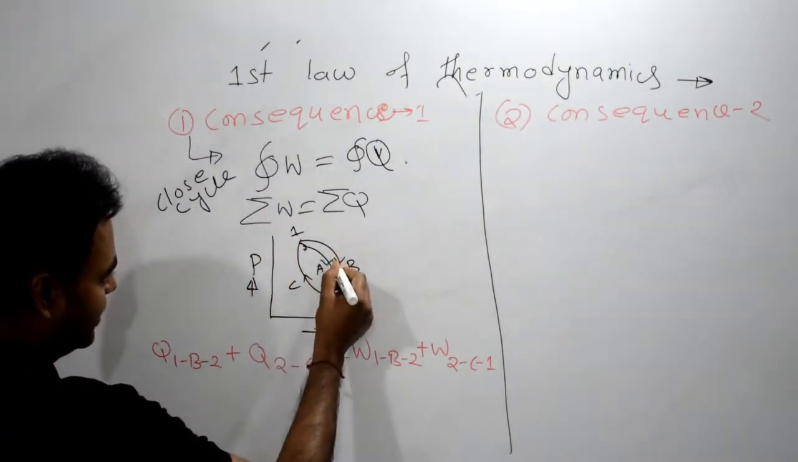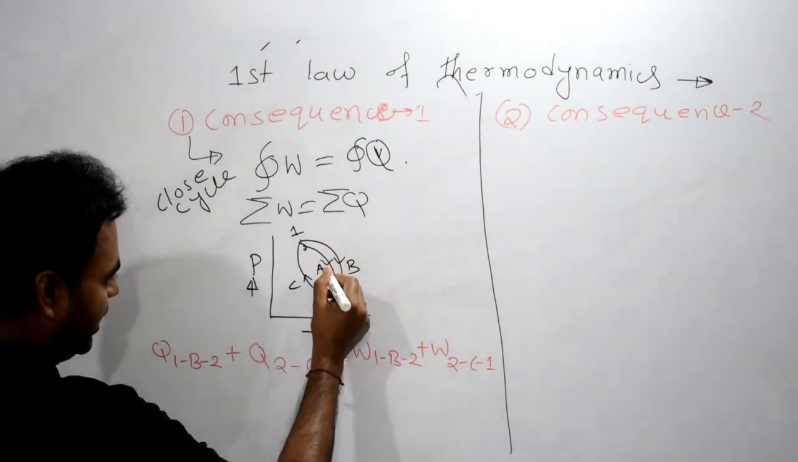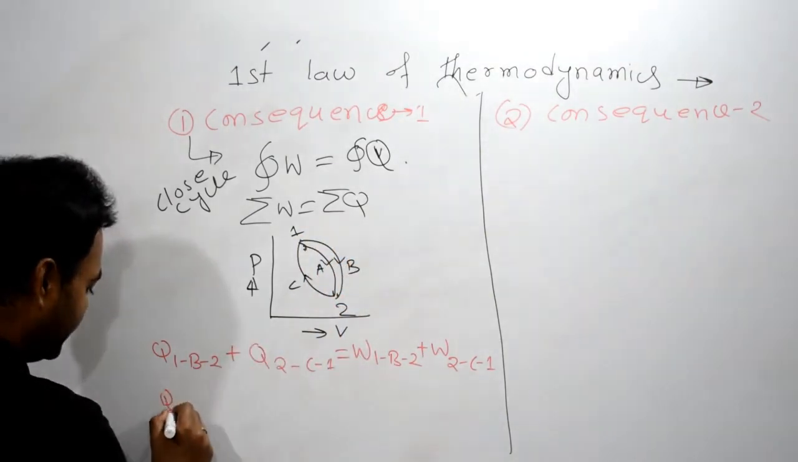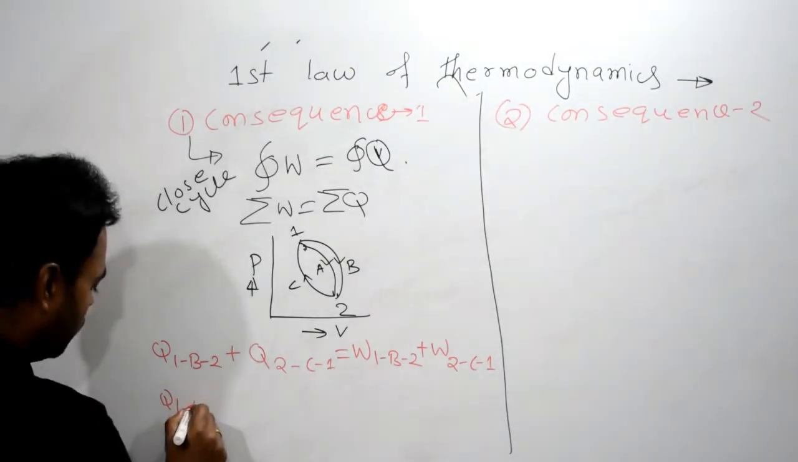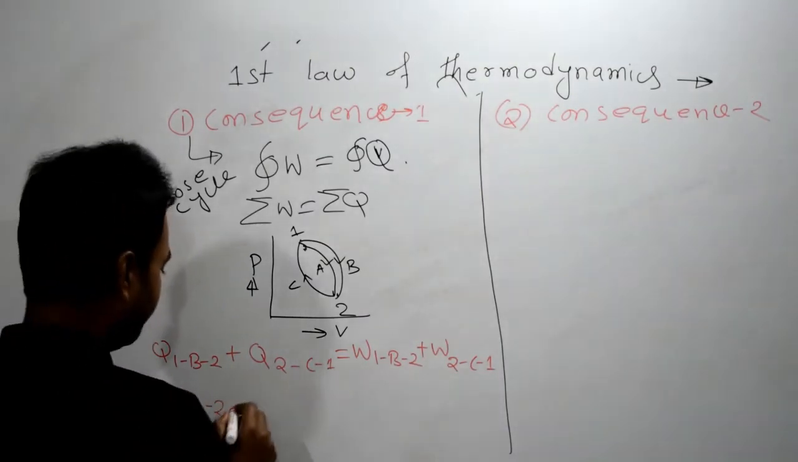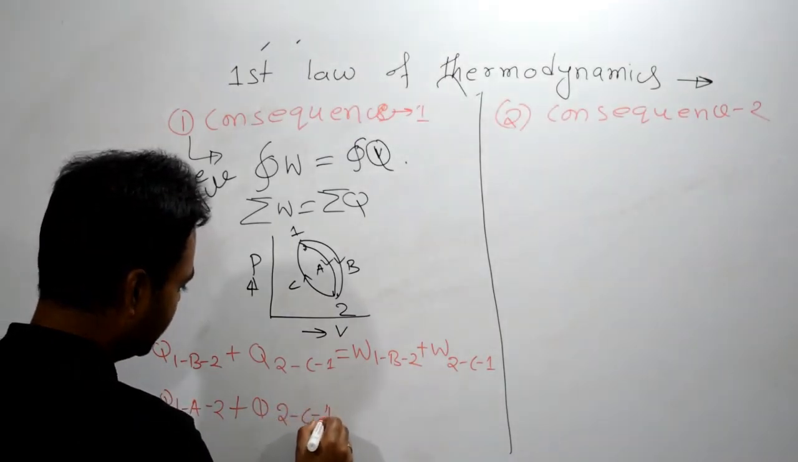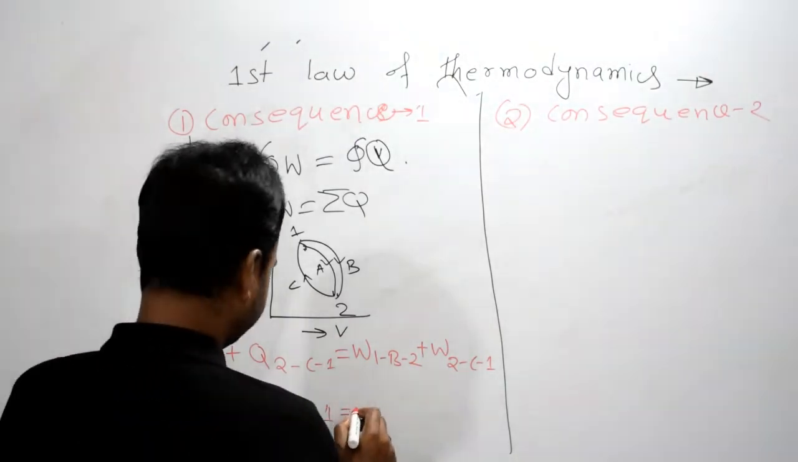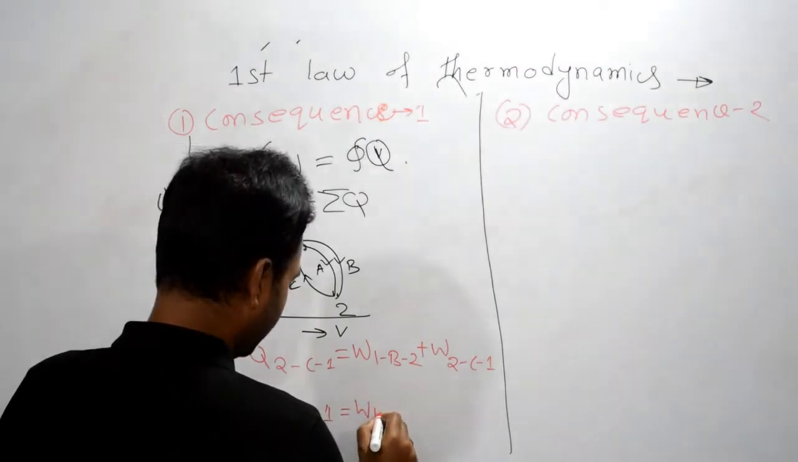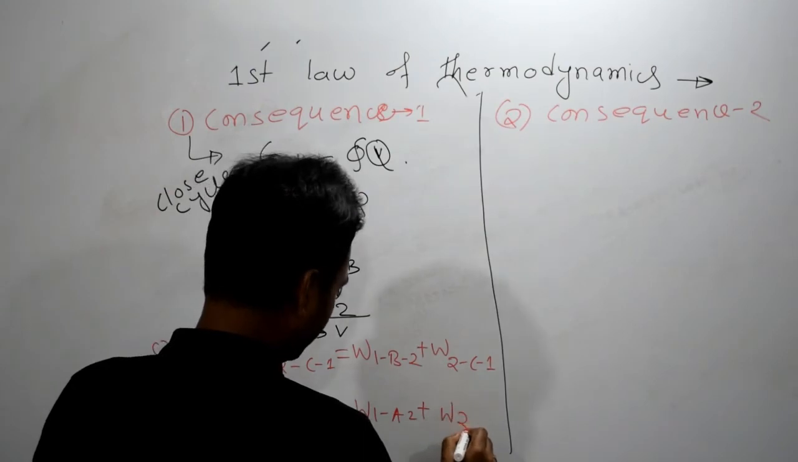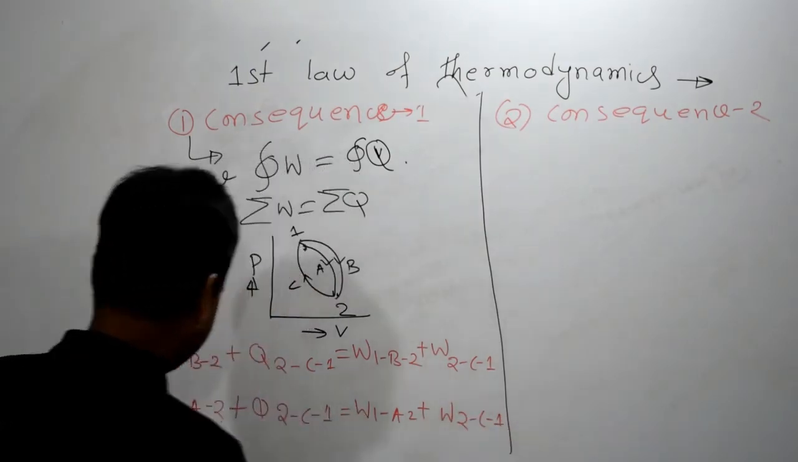So if we'll consider now 1A2, not 1B2, we can write the equation like this: Q1A2 plus Q2C1 is equal to W1A2 plus W2C1. It's so simple to write.